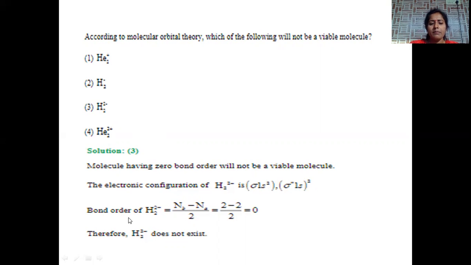Then when we apply bond order, if the bond order becomes 0, that molecule does not exist. Then for H2 minus 2, bond order calculation: number of electrons in bonding minus number of electrons in anti-bonding, divided by 2. Substitute bonding electrons 2, anti-bonding electrons 2, 2 minus 2 by 2 is equal to 0. Bond order becomes 0 for H2 minus 2. Hence, it is not possible to form this type of molecule. So, it is a non-viable molecule. H2 minus 2, correct option is option number 3.